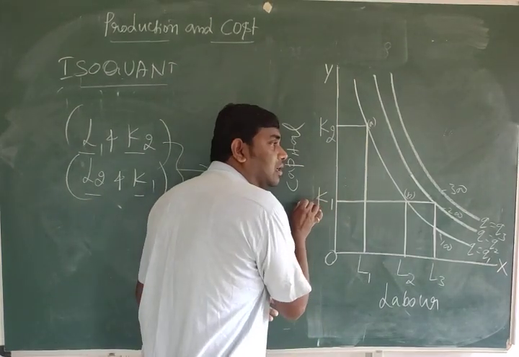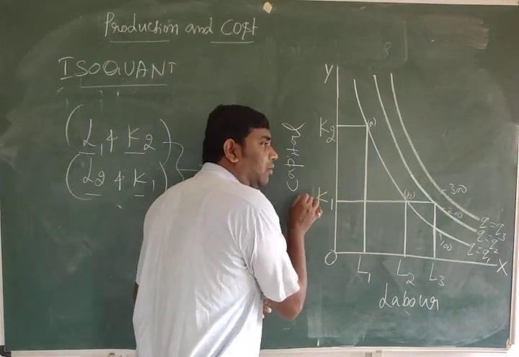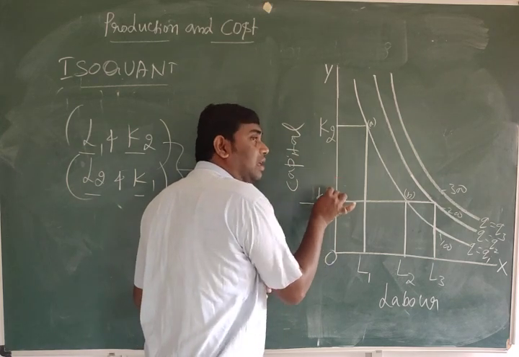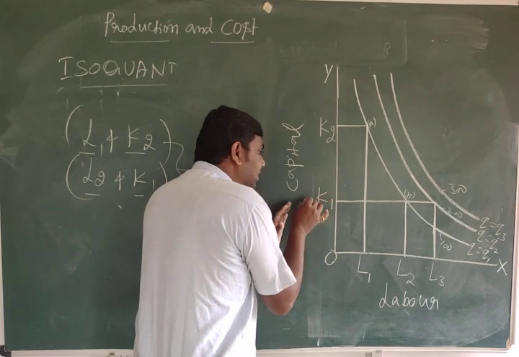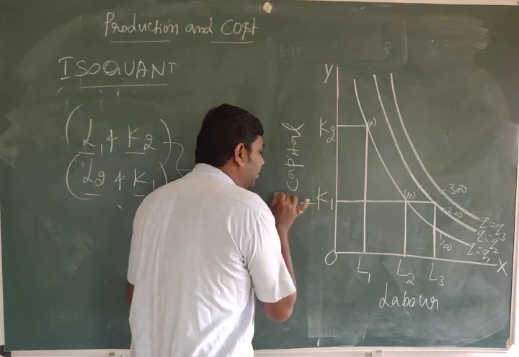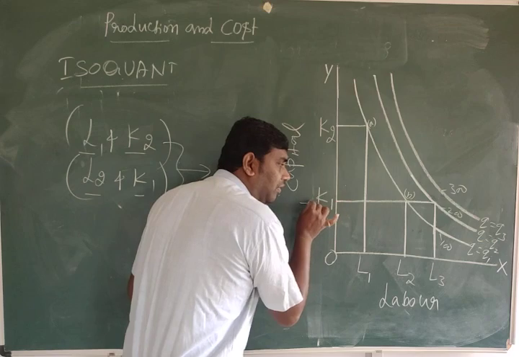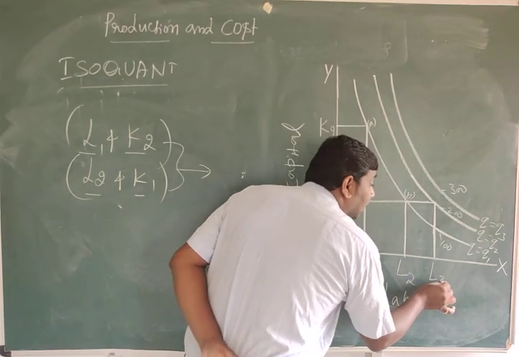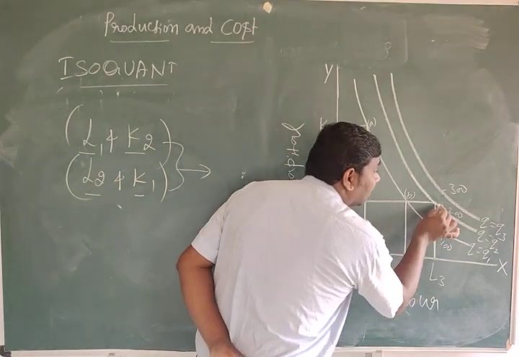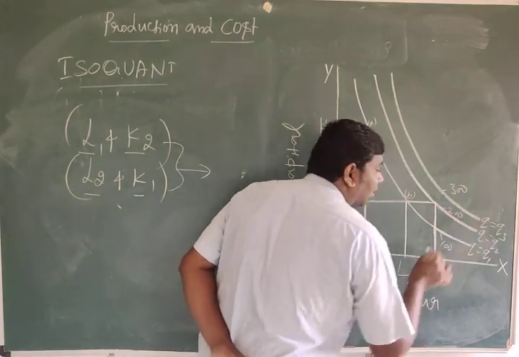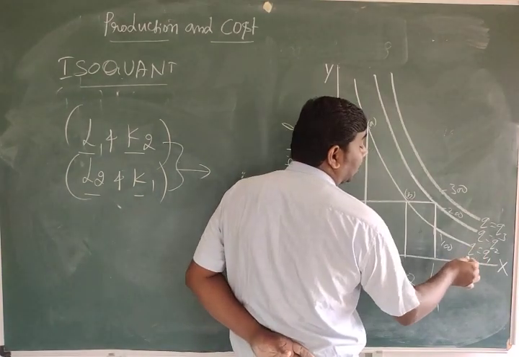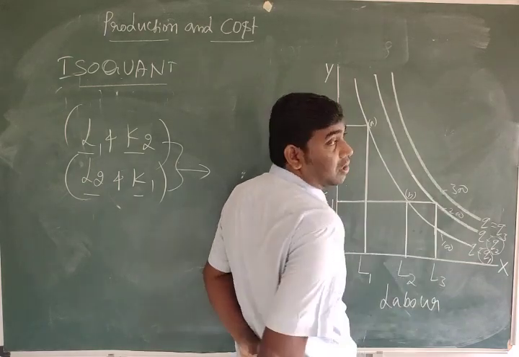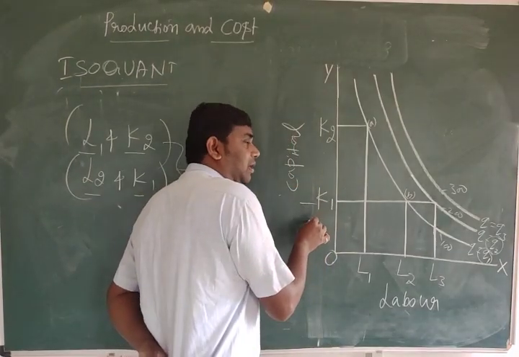Here, keeping capital constant at K1, 1 unit of capital, not increasing it, we are increasing only labor, from 2 units to 3 units. That time the quantity of output, the quantity of commodity, increases. Now the quantity increases from Q1 to Q2, that is, from 100 units to 200 units, by keeping capital constant.